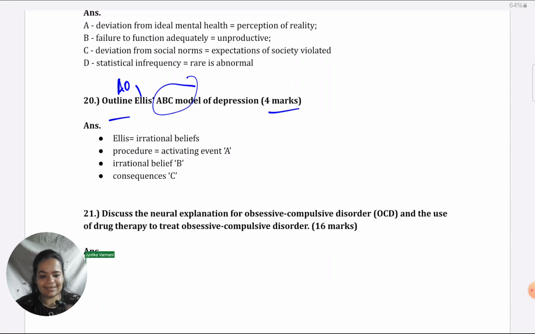So now there's a last question to discuss. I remember this took some students by surprise. Why? Because of course they were prepared for both. It's just that the combination took them by surprise. In this one question, they've asked for both, which is very logical actually. They've asked for the neural explanation of OCD and drug therapy. Why I'm saying it's logical is because they align to each other. The drug therapy is coming from the neural explanation, so it makes perfect sense to place them together.